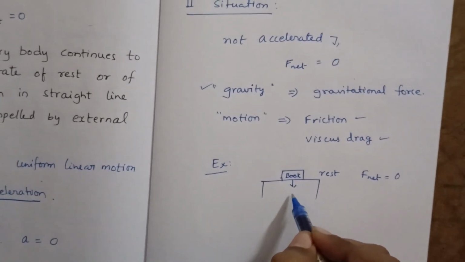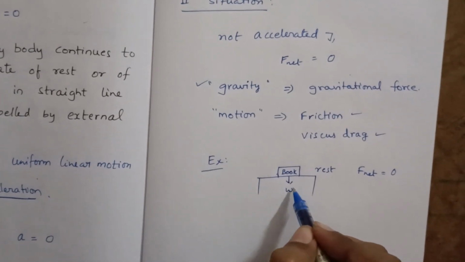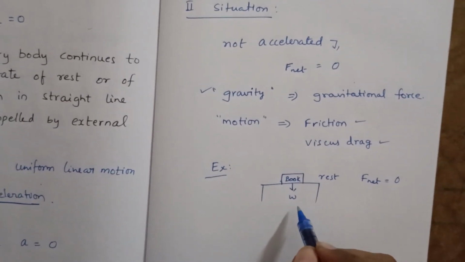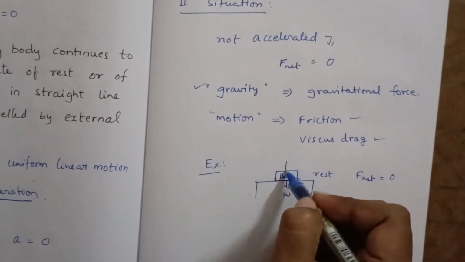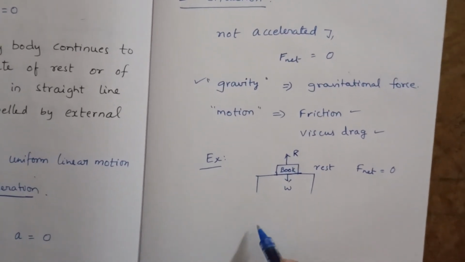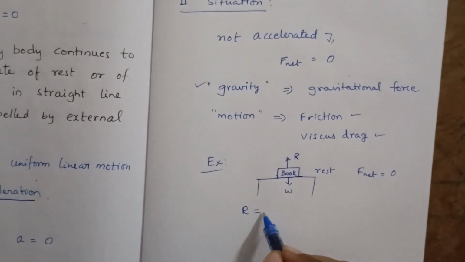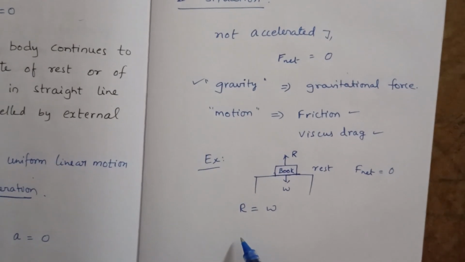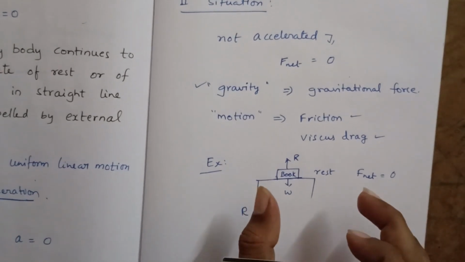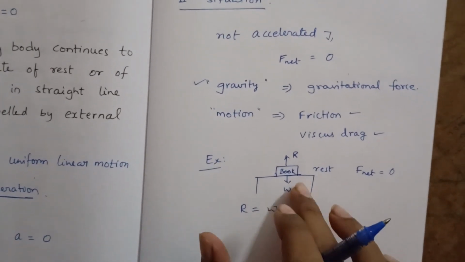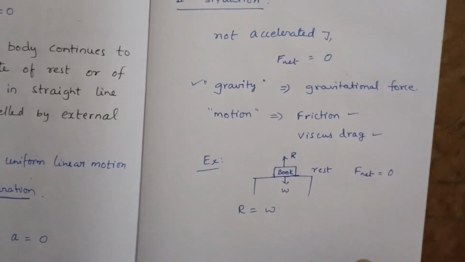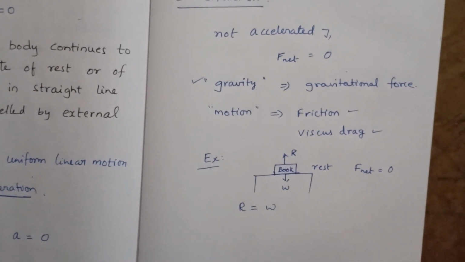The weight of the book, the gravitational force, acts downwards. To balance it, the table applies a force on the book, the normal reaction R. So two forces are acting here, but they are equal. Whenever the body is not accelerated, we can't say that no force is acting on it. Some forces are acting, but their resultant, their net force, equals 0.